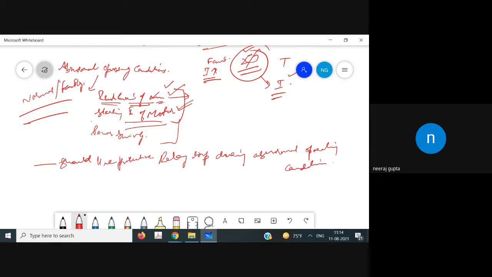Should the protective relay trip during the abnormal operating condition? Obviously not. From the inrush current of the transformer or the starting current of the motor, the current is such that it qualifies as a fault current. However, there is no need to provide protection for them, and the protective system must be able to discriminate between the normal operating condition, abnormal operating condition, and the fault. So there must be some discrimination.